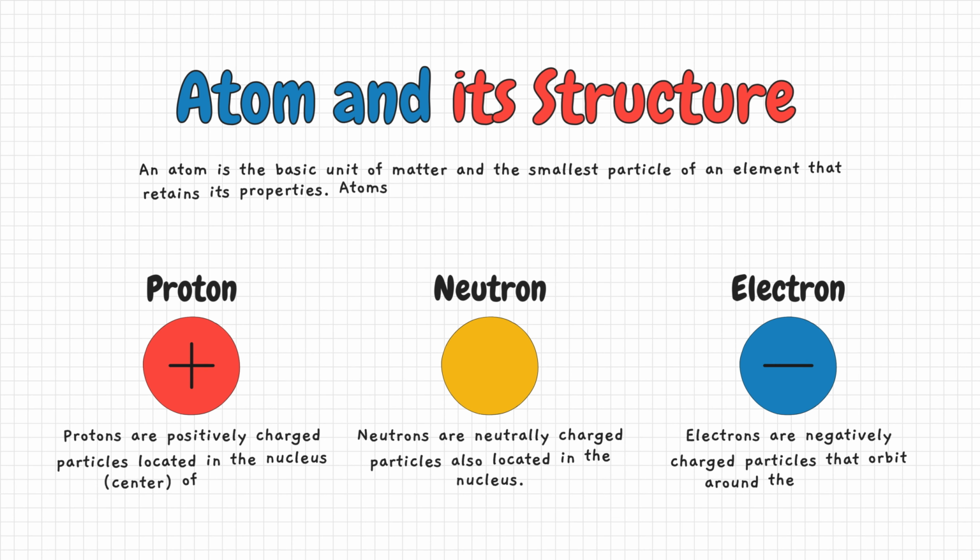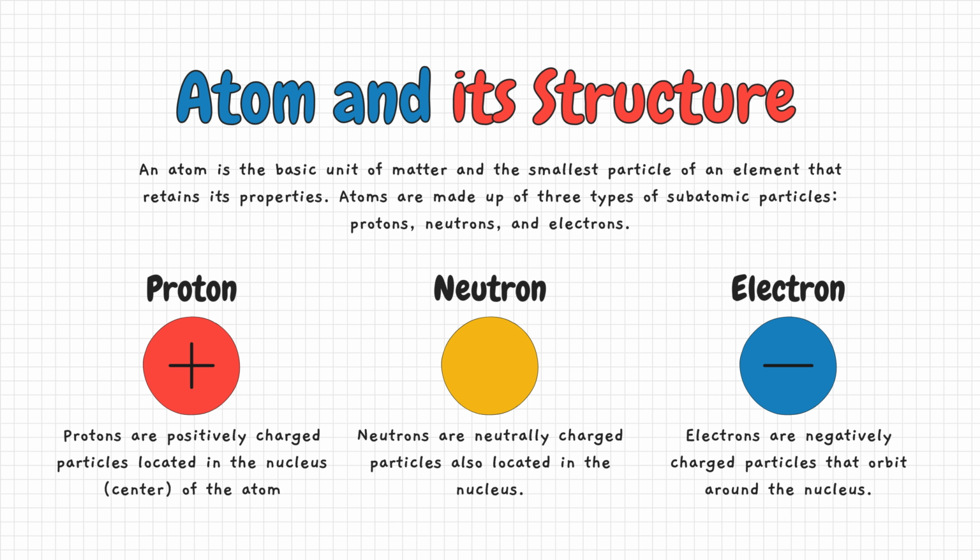Now, let us discuss the atom and its structure. An atom is the basic unit of matter and the smallest particle of an element that retains its properties. Atoms are made up of three types of subatomic particles: protons, neutrons, and electrons.